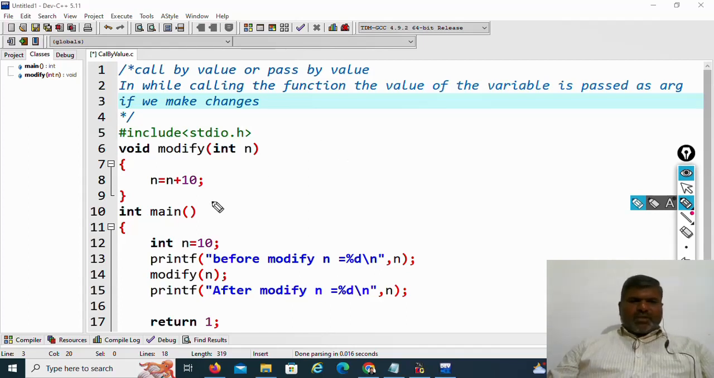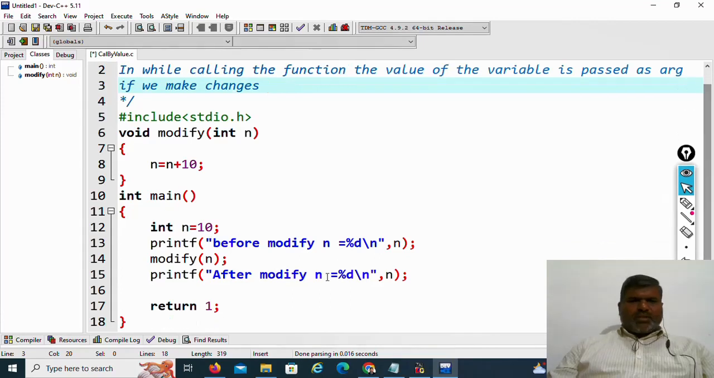Now here in this example, I have declared one variable. Here we have a function called modify. Inside this function, it will take one parameter as n, then n equals n plus 10, then it will return back to main. Here the value of n is 10, and we display the value before modify and after the modify function call.